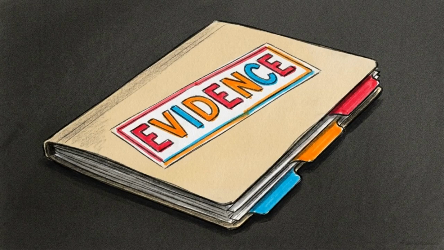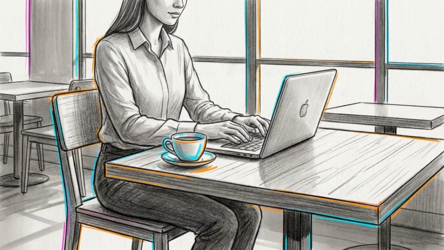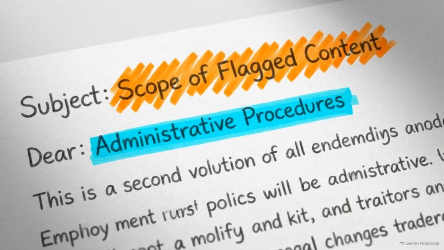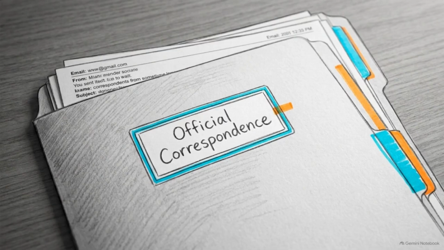Instead, send a calm, professional request for the exact details of the accusation in writing. Your email needs four specific details. Ask which exact AI tool was used, what score it returned, whether the whole document or only specific sections were flagged, and what the next steps are in the official review process. This message establishes a formal record. It forces your accuser to be specific about their claims before you begin presenting your defense.